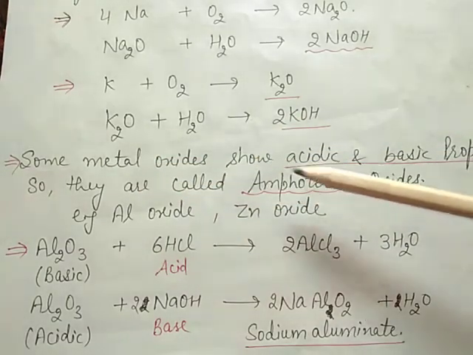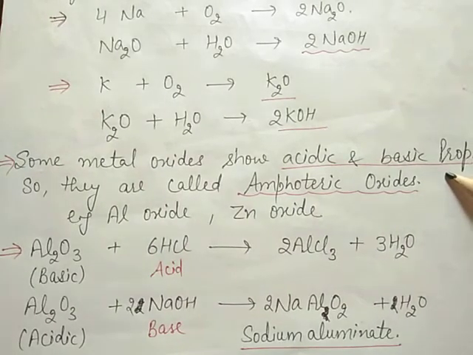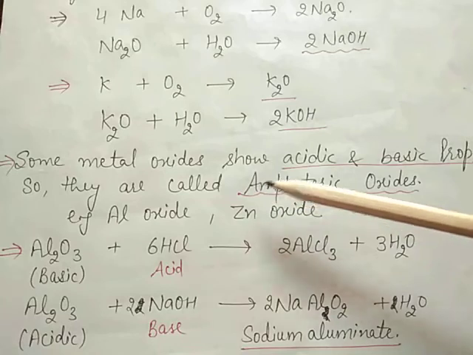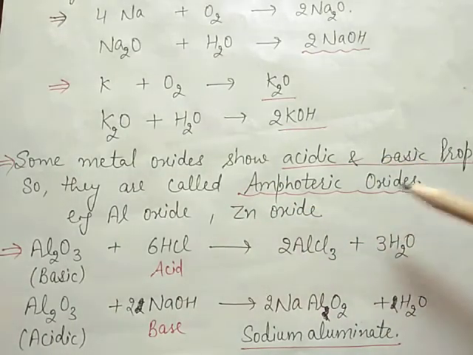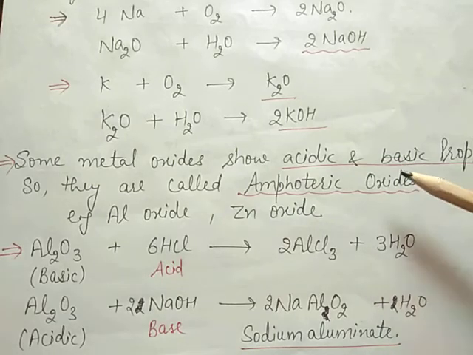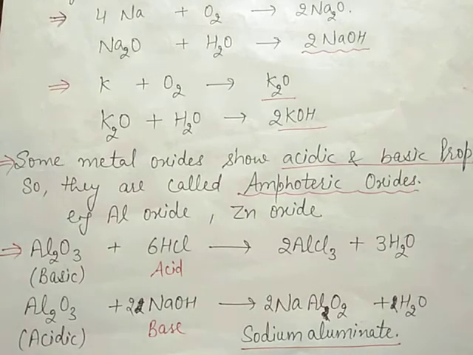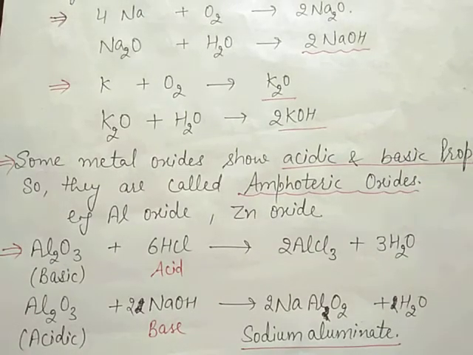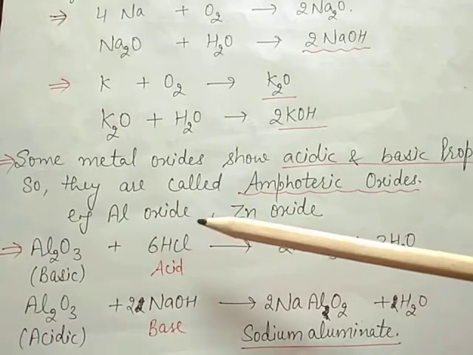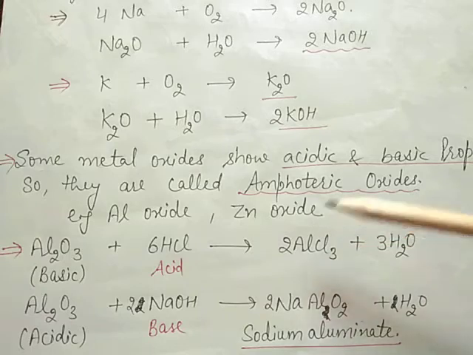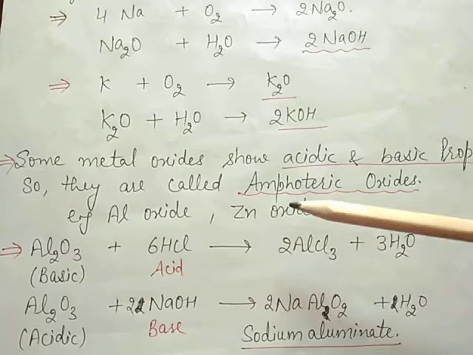Some metal oxides show acidic and basic properties. So these oxides are called amphoteric oxides because they show both acidic as well as basic properties. Here we take two examples: aluminium oxide and zinc oxide. These are amphoteric oxides which show both acidic as well as basic properties.